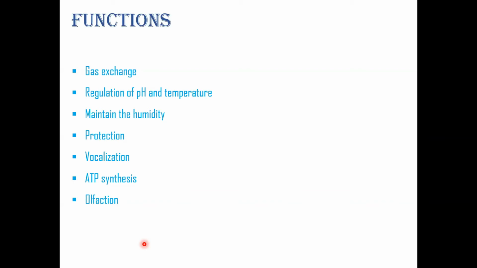As we are taking the air in, there will be microbes and so on, so the respiratory system has the capability to attack any of the microbes, and it provides protection. And of course, the respiratory system helps in vocalization, ATP synthesis, and olfaction. Olfaction is sensing any smell.